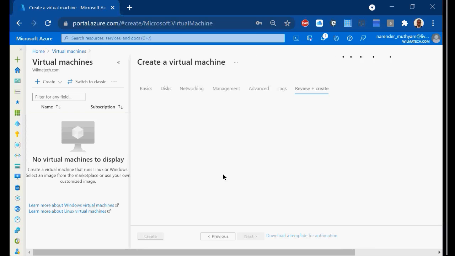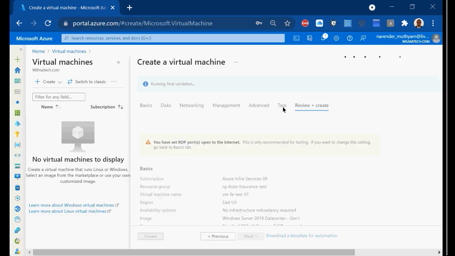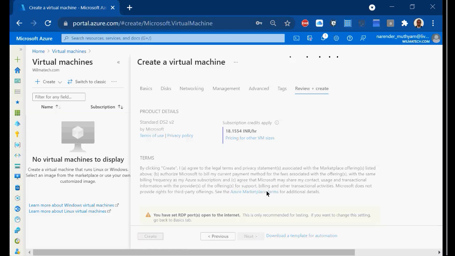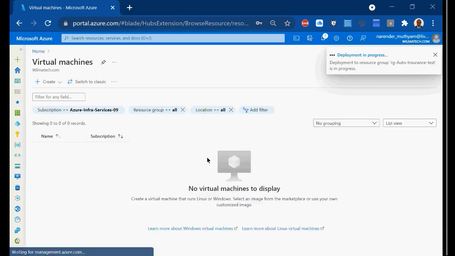Once you provide these things, your VM will get validated. Usually we need to provide all these details. We will talk about them when we learn about virtual machines in future. Now I'm just going with the default ones and saying create. So this is how you deploy a VM within the resource group.